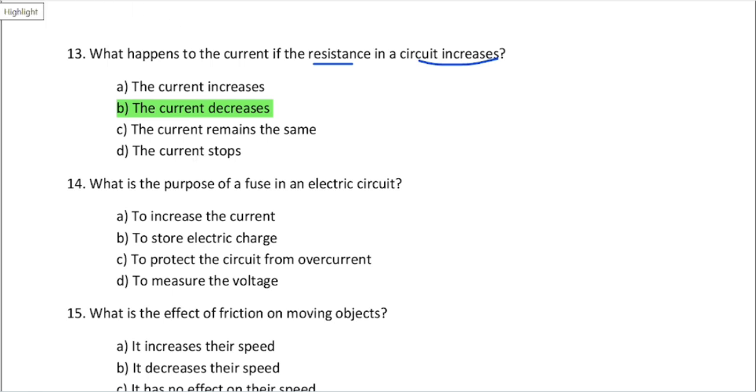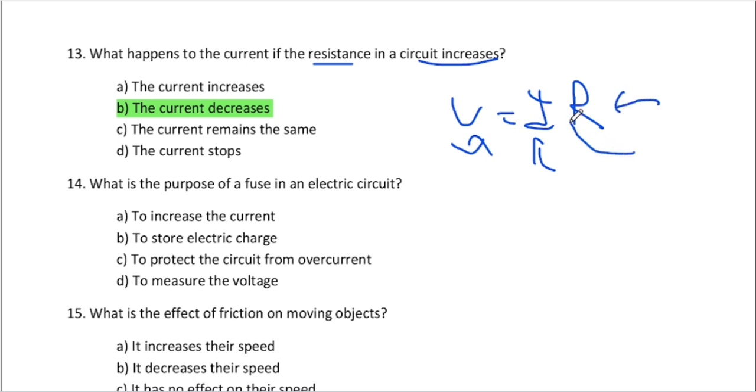That's what happens in a variable resistance. You can change the current according to the formula V equals I R. V means voltage, I means the current, R means the resistance. If you are changing the resistance, you don't change your battery, the same voltage. So the formula is equal.